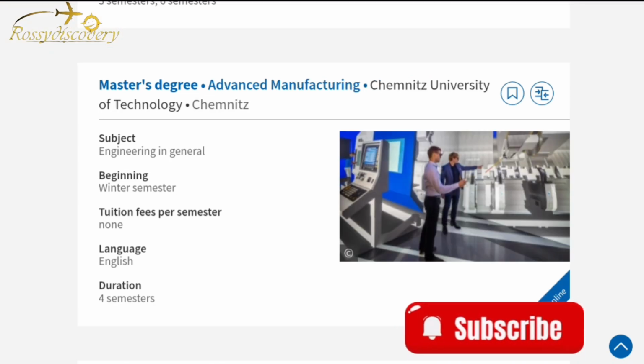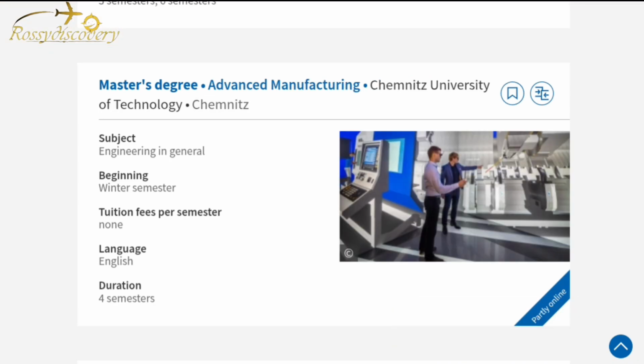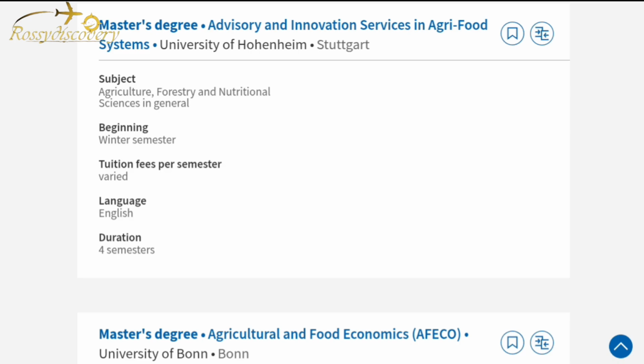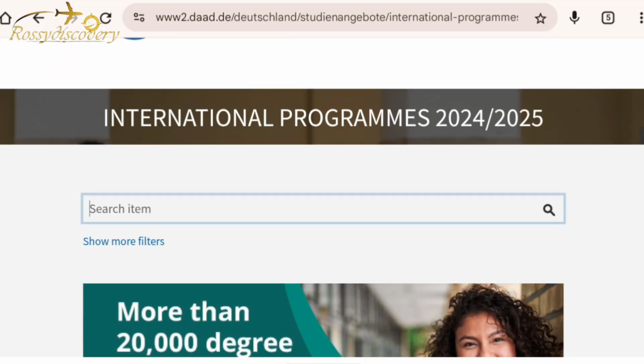So this is engineering in general, tuition fee per semester: none, you're not paying any tuition fee. And it's taught in the English language. All right, these are master's programs. There are some filter details we're unable to input on the first page. Now you can see show more filters.